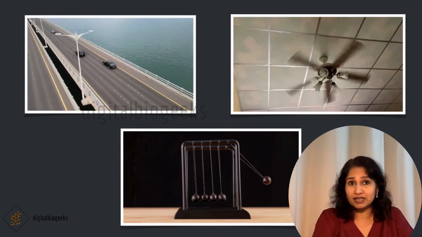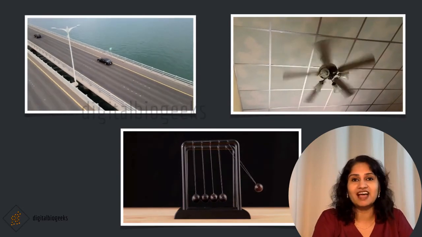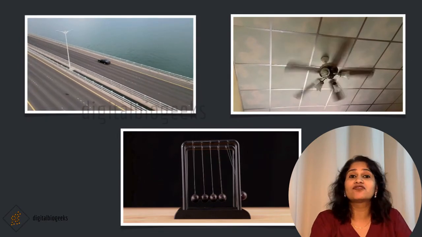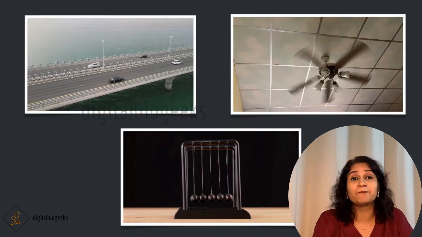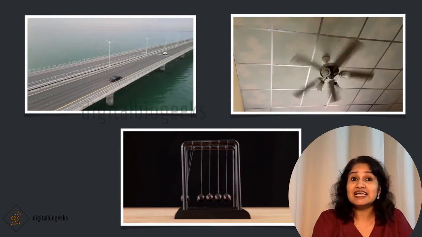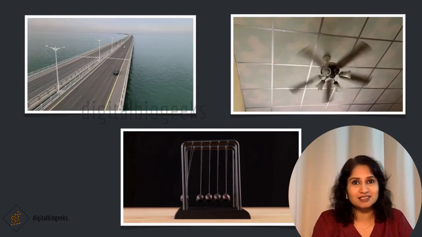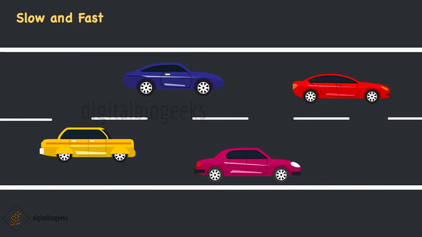Some objects move very fast and some slowly. In our example, the motion of car and fan is very fast compared to that of a pendulum. Let's learn more about slow and fast movements. You can see different colored cars here and all of them are in linear motion. That is, they are all moving in a straight line and in the same direction. For objects that are moving in the same direction, it is easy for us to compare and say whether they are moving fast or slow.